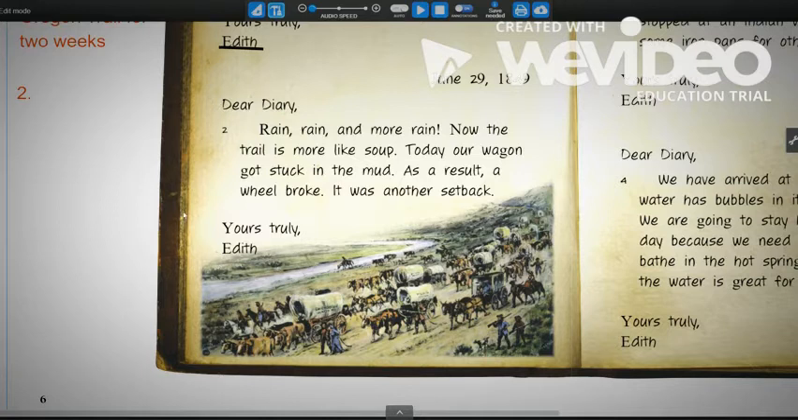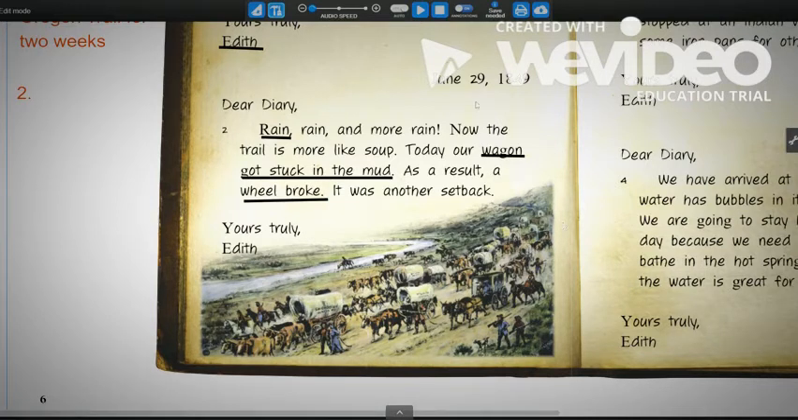So a lot of things are happening in this section of the text. First of all, it's raining. So I'm going to underline that it rained. And we're going to write that it rained a lot. Then I see that the trail is like soup. And in the next part, she says, the wagon got stuck in the mud and the wheel broke. So those are all the important details from this section. And then I'm going to use my writing tool to write down what happened.